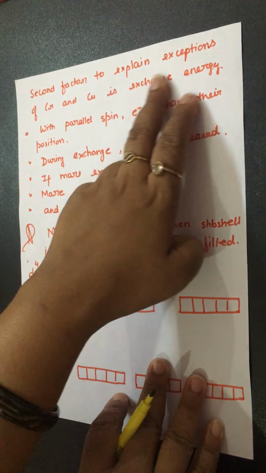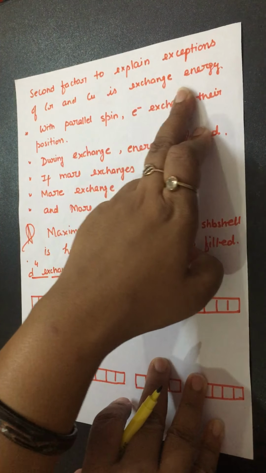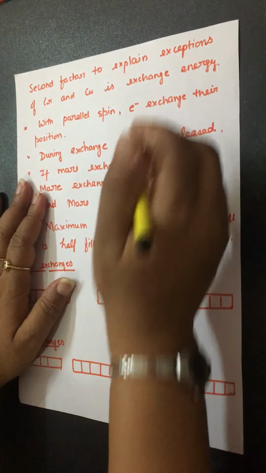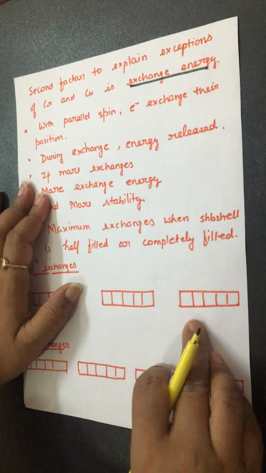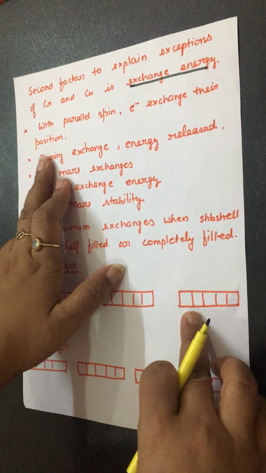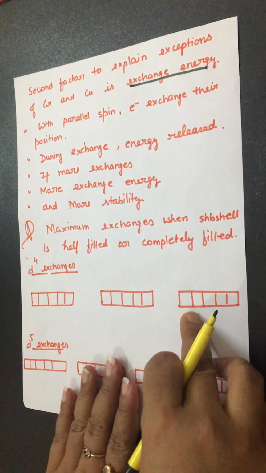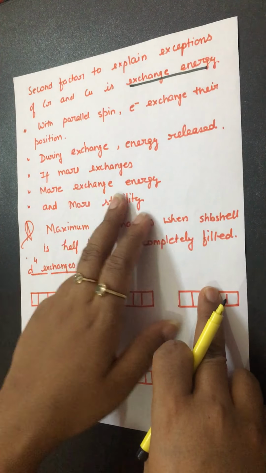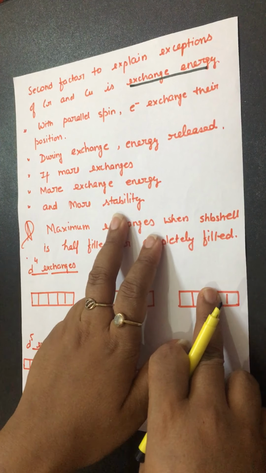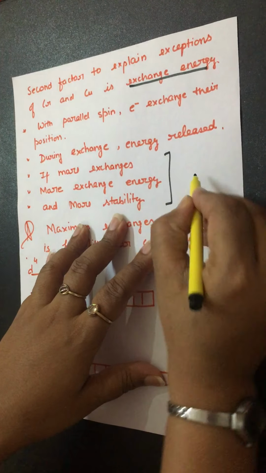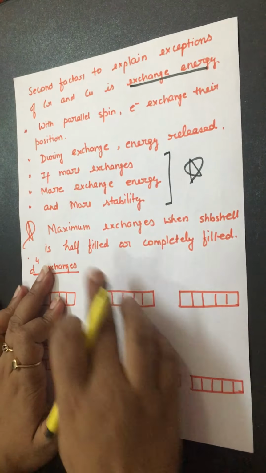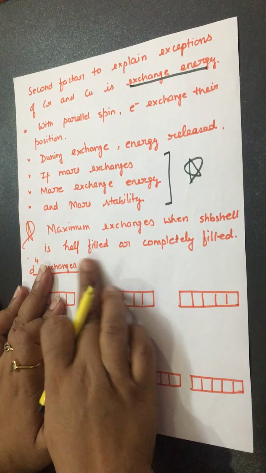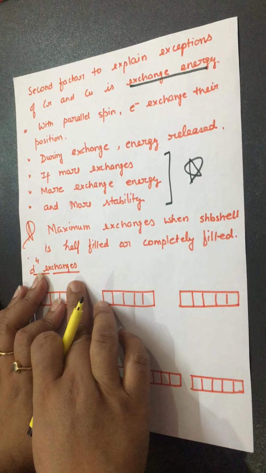Now look at the second factor to explain the exceptions of chromium and copper: exchange energy. With parallel spin, electrons exchange their position. I will show you how. During exchange, energy is released. If there are more exchanges, there is more exchange energy and more stability. You have to remember this, right? Maximum exchanges occur when a subshell is half filled or completely filled.